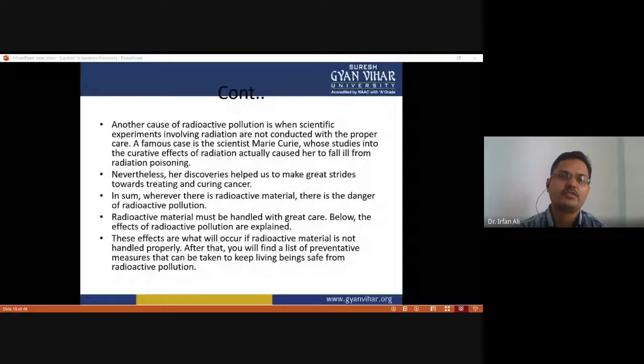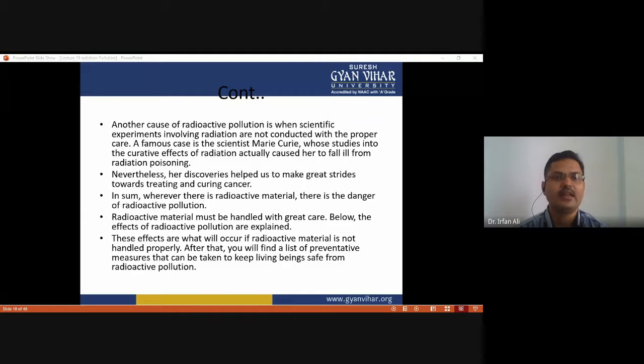Another cause of radioactive pollution is when scientific experiments involving radiation are not conducted with the proper care. A famous case is the scientist Marie Curie, whose studies into the cumulative effect of radiation actually caused her to fall ill from radiation poisoning. Nevertheless, her discoveries helped us make great strides toward treating and curing cancer.